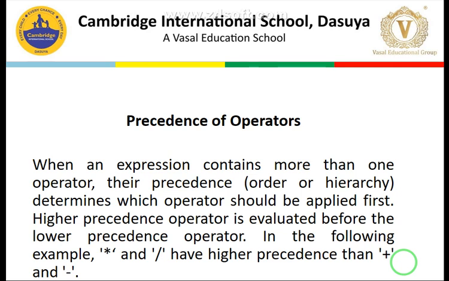And you know that we also covered that parentheses have the highest priority. So if in an expression we find parentheses, they will be evaluated first. The precedence of operators plays a very vital role in understanding the evaluation of an expression.